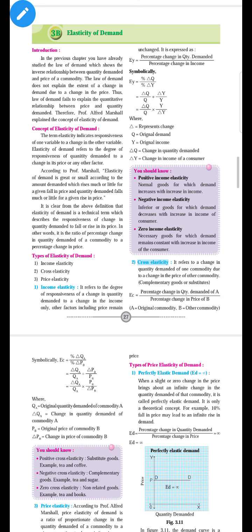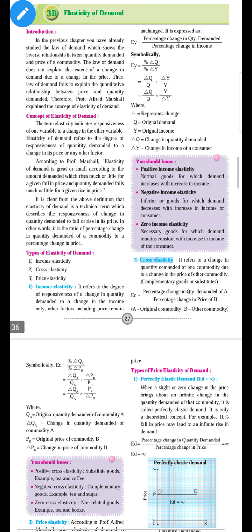If the question asks to explain different types of price elasticity of demand, then you write only price elasticity of demand. If it asks for income elasticity of demand, then write only the types of income elasticity of demand. If it asks for types of cross elasticity of demand, then write only cross elasticity of demand. So it is a full-fledged question we have prepared for the exam.